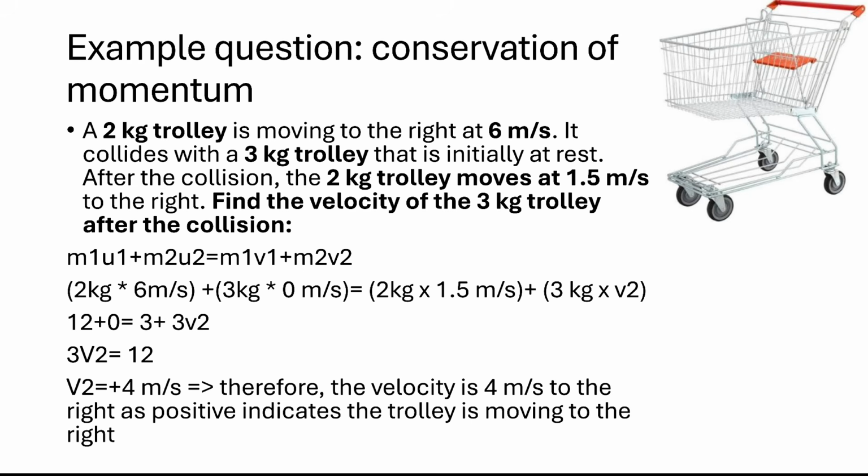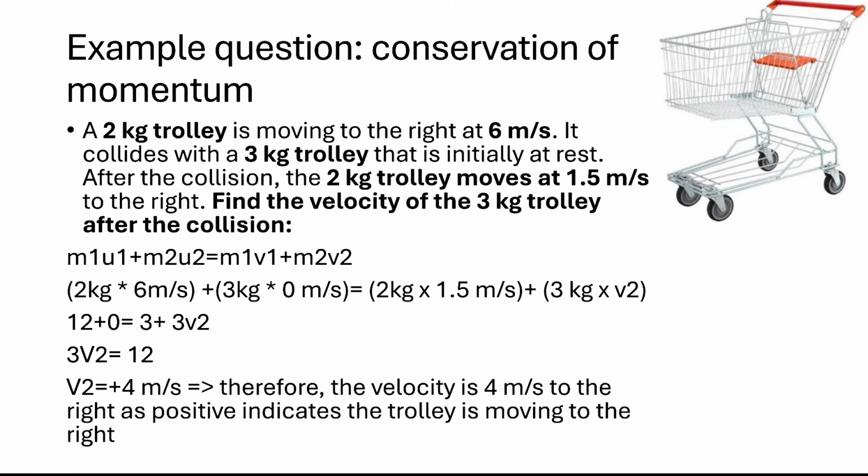Now let's take an example. A 2 kg trolley is moving to the right at a velocity of 6 meters per second. Let's take this carefully: 6 meters per second to the right, that'll be plus 6. So be careful of the direction, guys. It collides with a 3 kg trolley that is initially at rest. After the collision, the 2 kg trolley moves at 1.5 meters per second to the right. Find the velocity of the 3 kg trolley after the collision.